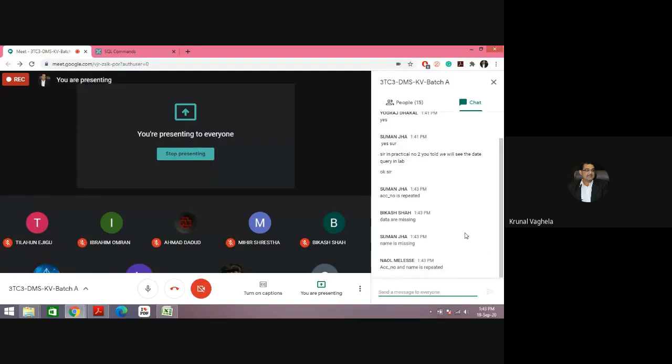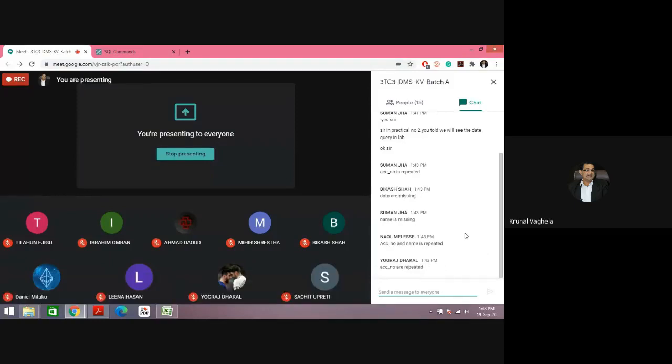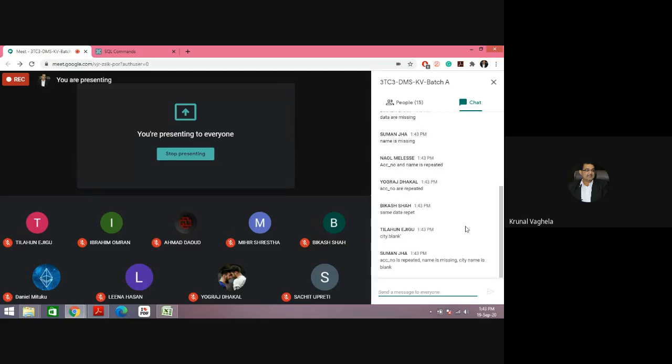First one is account number is repeated, data are missing, account number and name are repeated, same data repeated, city is blank. Okay. So is it possible in real life? No. But up till now, the tables which you have created, you can do this, right? Because in the table, we have not kept any restriction.